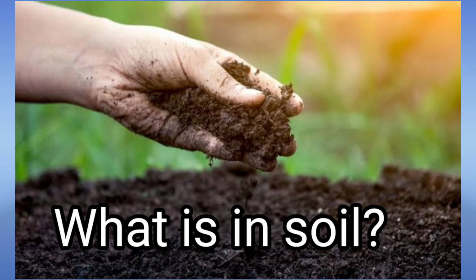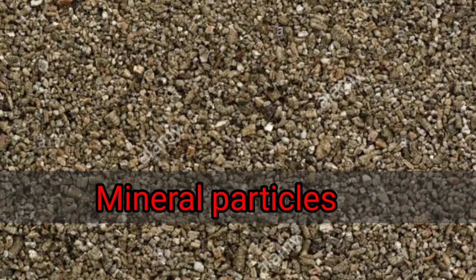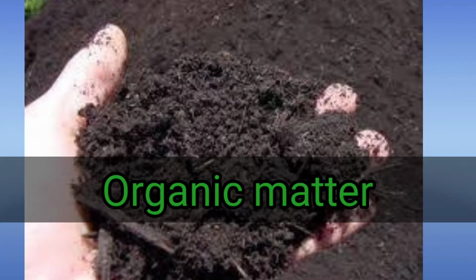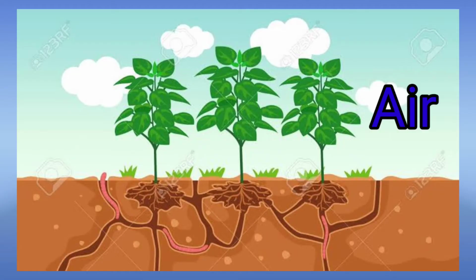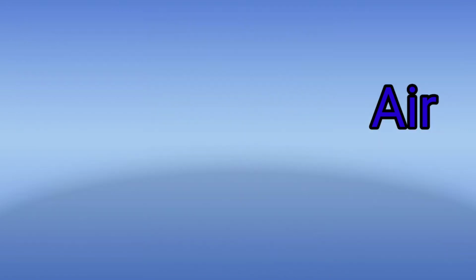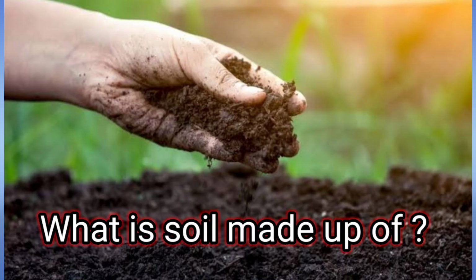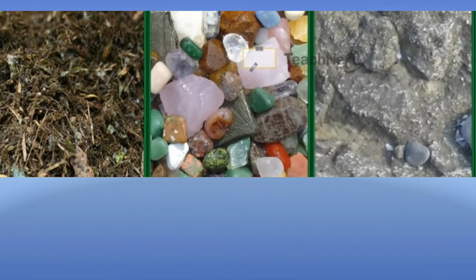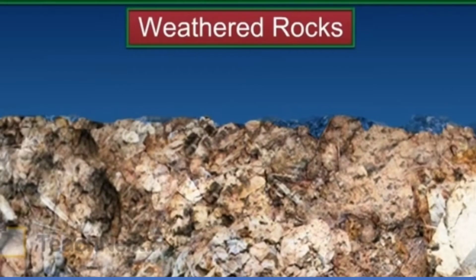What is in soil? Mineral particles, organic matter, and air. What is soil made up of? Soil is made up of organic matter, minerals, and weathered rocks.